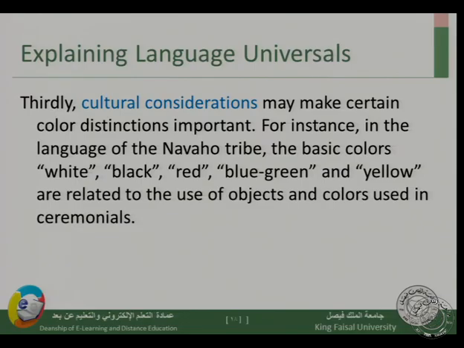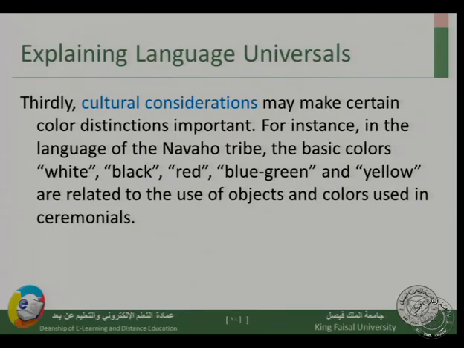We say psychological considerations, things that we distinguish between colors in our minds. We don't use physical terms to describe this distinction, it's just the way we perceive it in our minds. And cultural considerations: in the case of the Navajo tribe, for example, they have objects of different colors in their culture, and so they associate red with the color of this object. So cultural considerations can also affect color distinctions in languages. What we need to get out of this is that it's not always easy to say these semantic features are universal because of this factor.